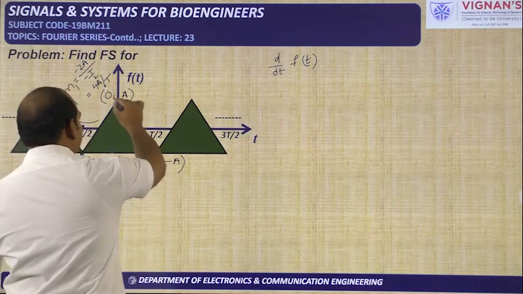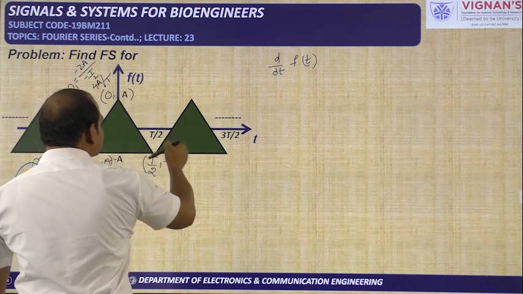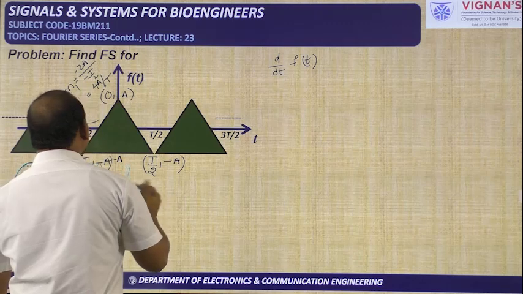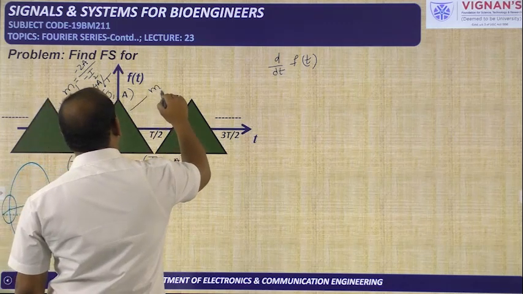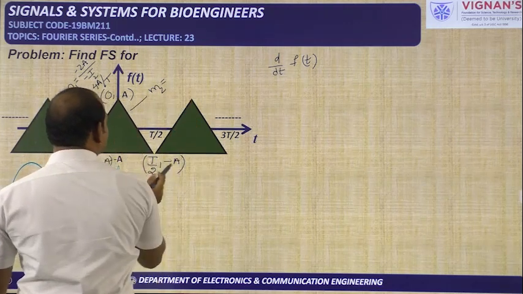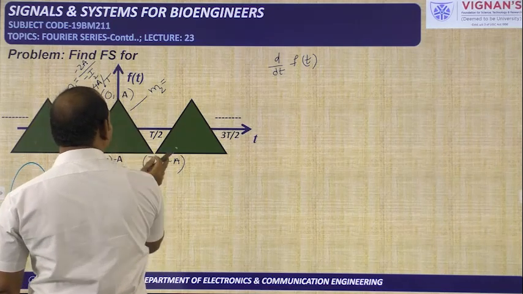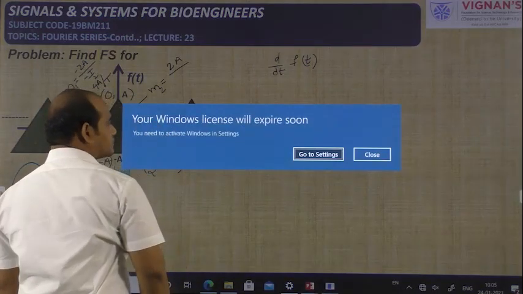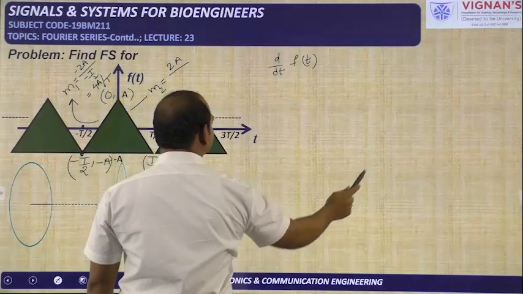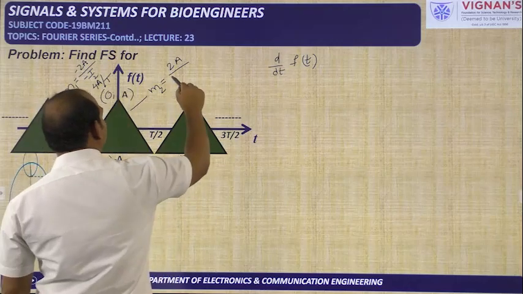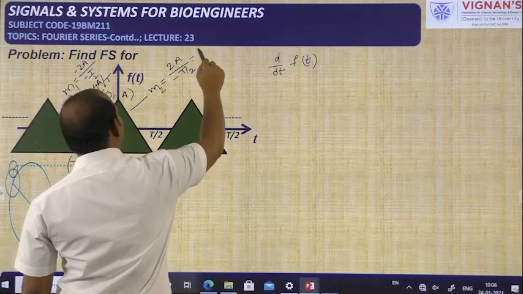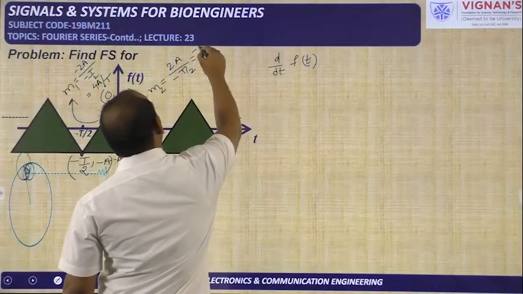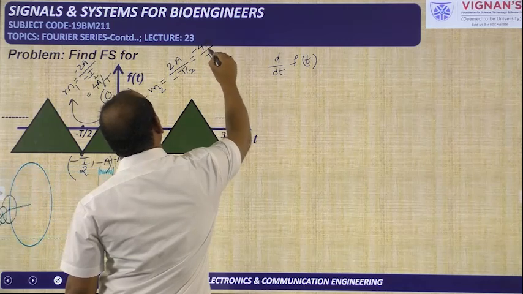Now we will see this other line. This particular line has 2 points, we know 2 points on it, so we can calculate the slope for this one. I am calling that m2. So y2 minus y1 gives you minus 2a by 0 minus t by 2, that is minus t by 2, so it is equal to minus 4a by t.